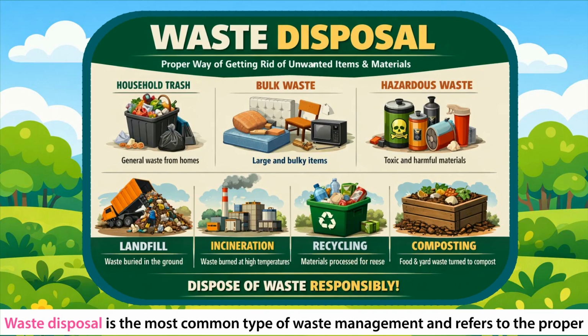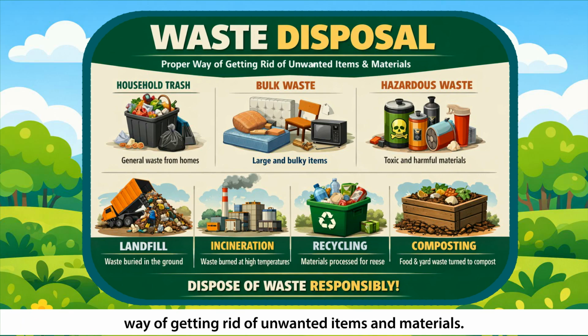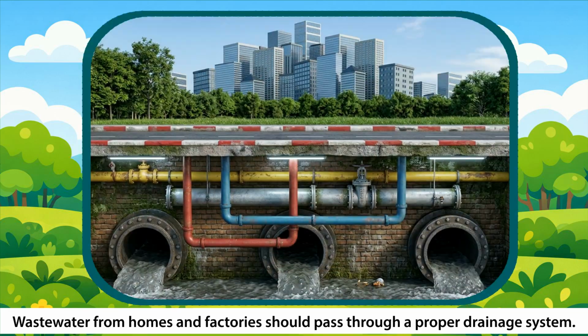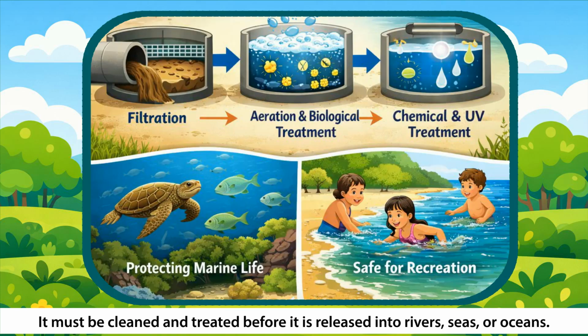Waste disposal is the most common type of waste management and refers to the proper way of getting rid of unwanted items and materials. Proper disposal of waste is essential for protecting the environment. Wastewater from homes and factories should pass through a proper drainage system. It must be cleaned and treated before it is released into rivers, seas or oceans.